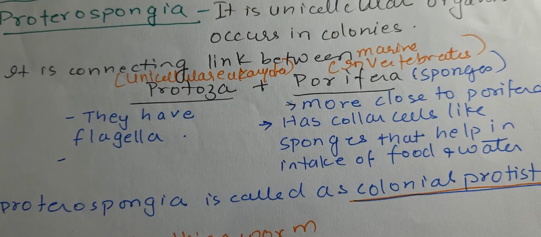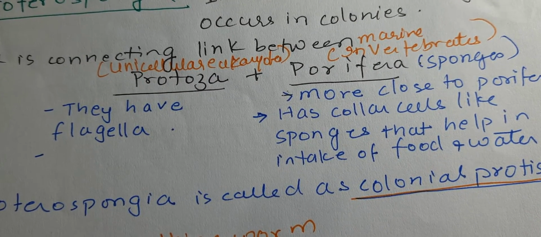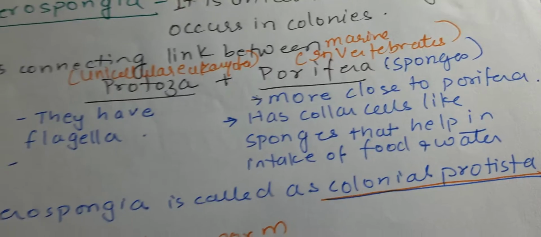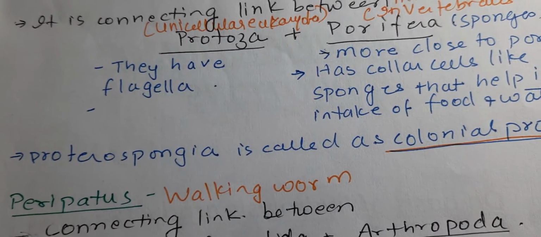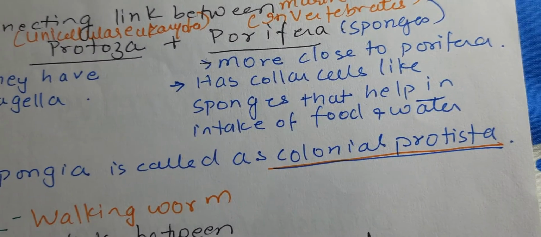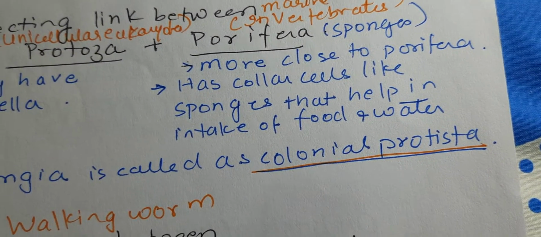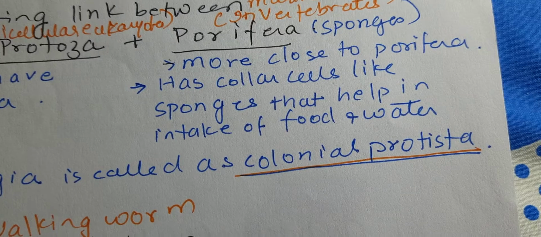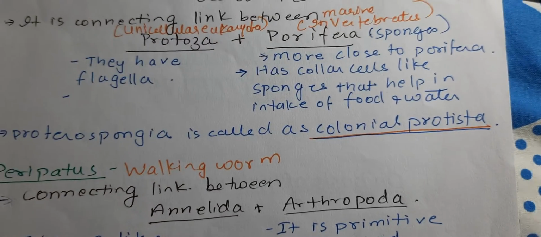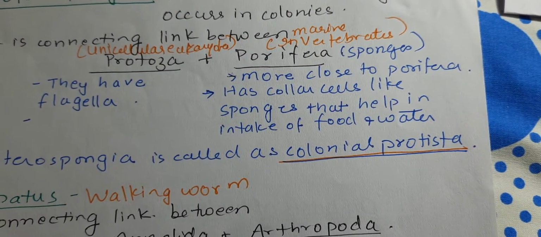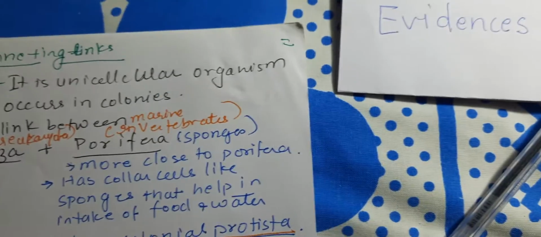It is a connecting link between unicellular eukaryotes and marine invertebrates, as they have flagella and porifera characters. They have collar cells like sponges that help in the intake of food and water. So Proterospongia is known as colonial protista.